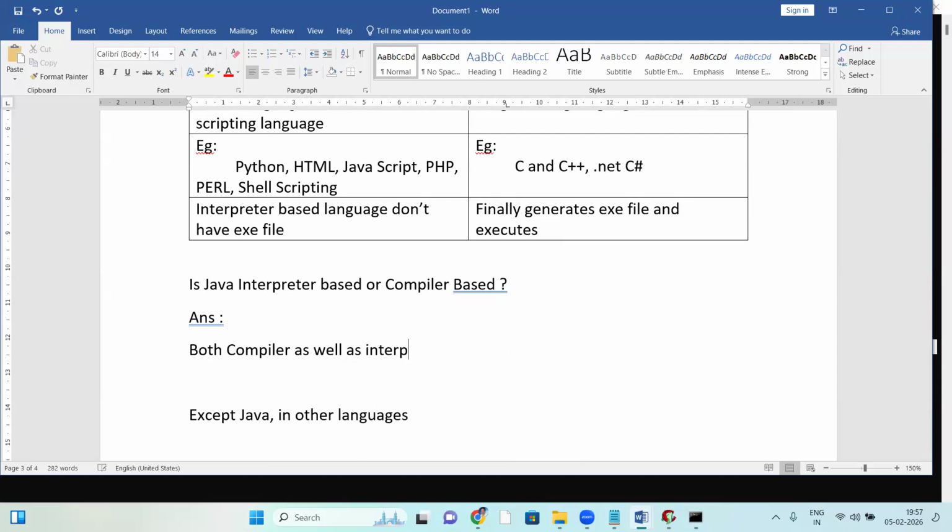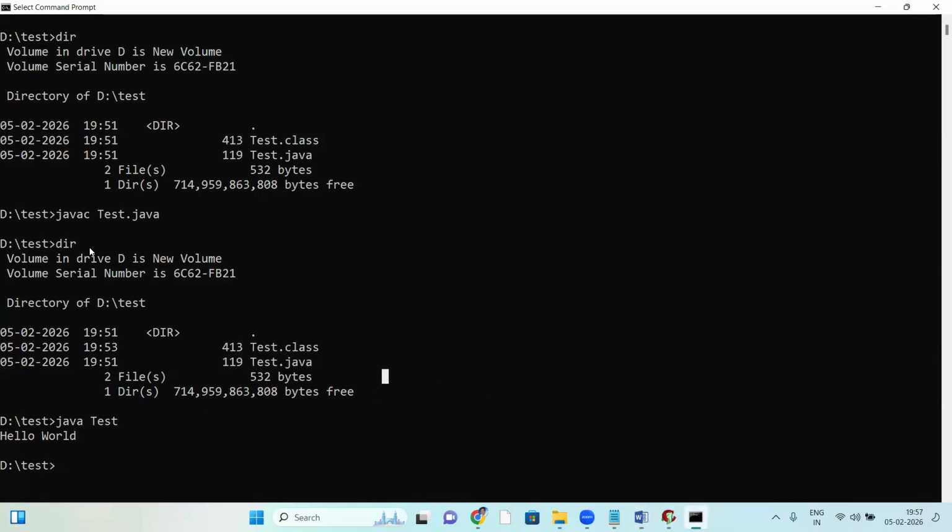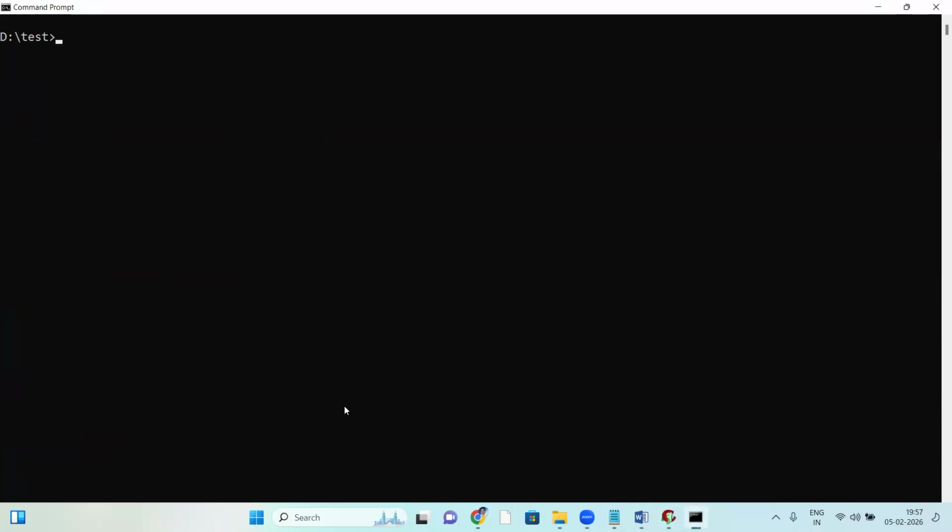Yes, even the latest version is the same. Someone is saying that the latest version has no compiler. No, your statement is wrong. Java depends on the Java 17 version; here, the compiler comes first, then the interpreter. Somebody's statement there is wrong. Okay, fine.